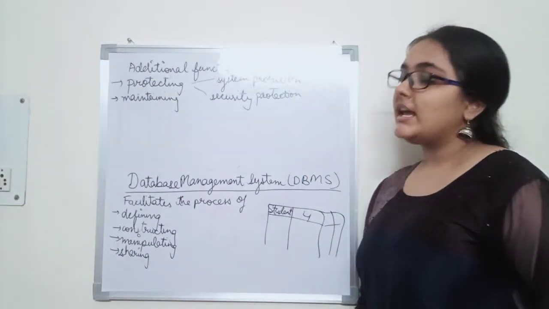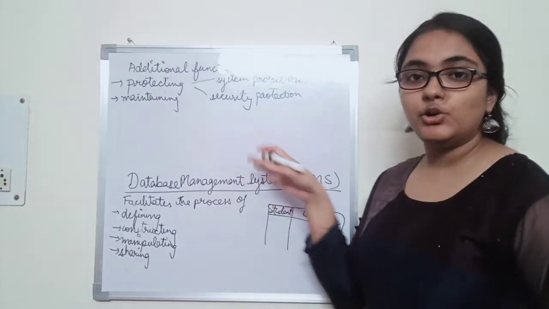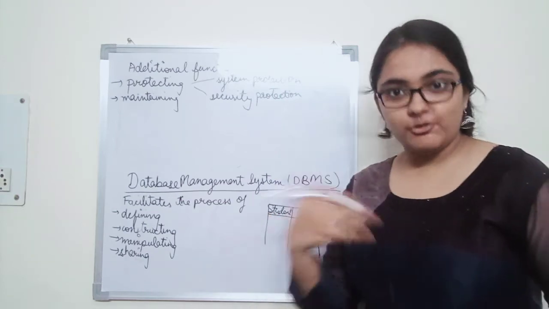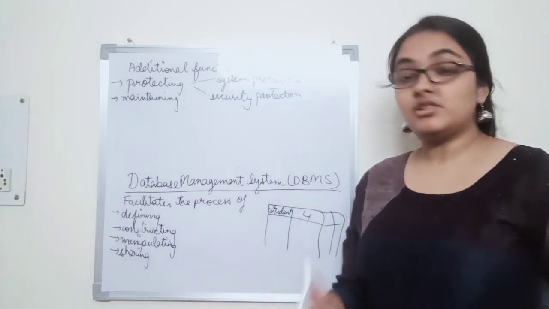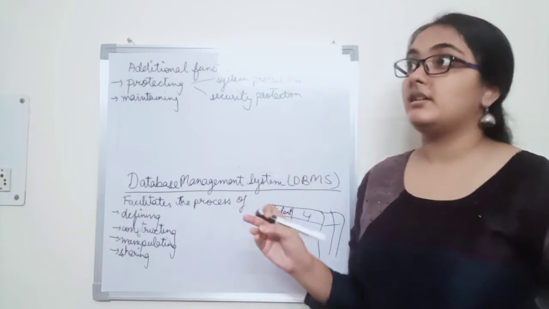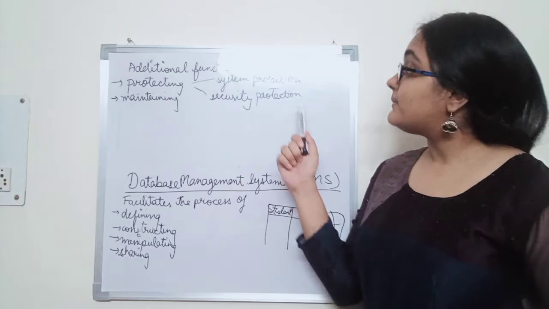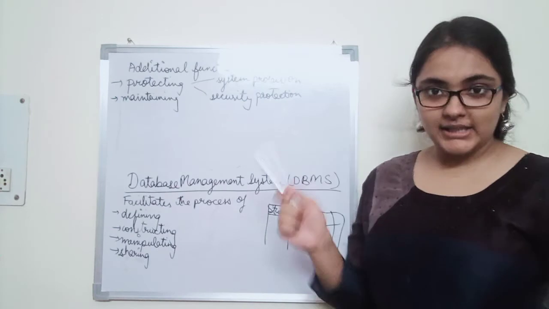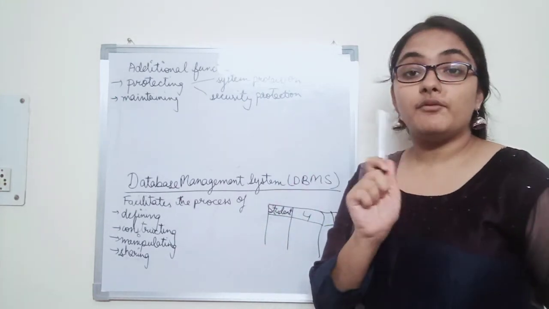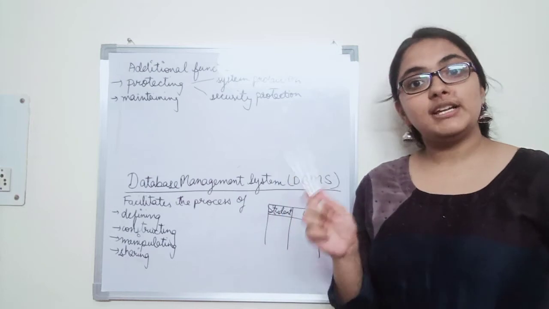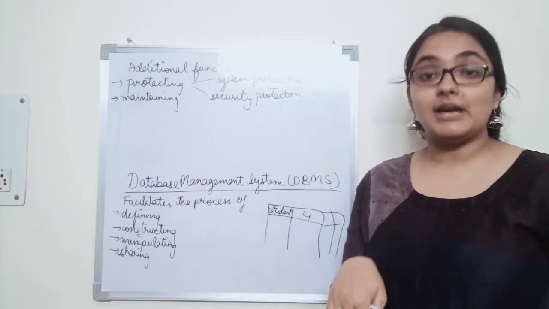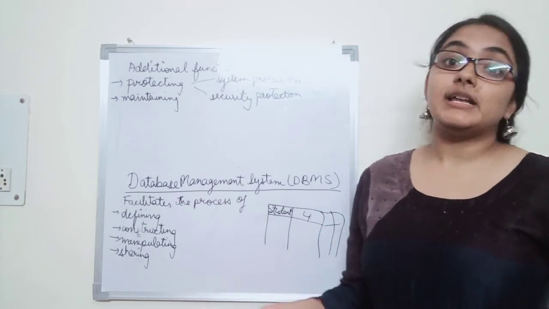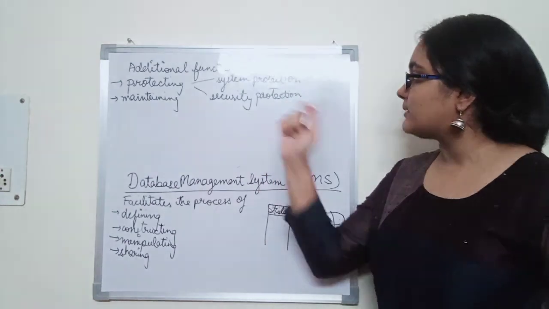For example, if I am currently doing some updation on the database and the updation is not complete, and before completing it a software failure or a hardware problem has occurred, then the database management system should be able to recover the database, to bring it back to the state before the transaction started. So that is about system protection.